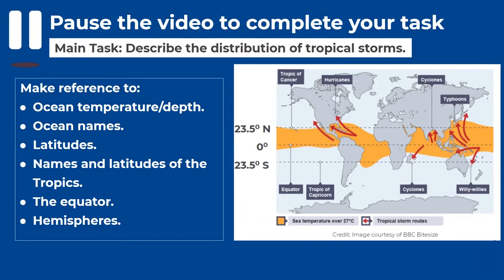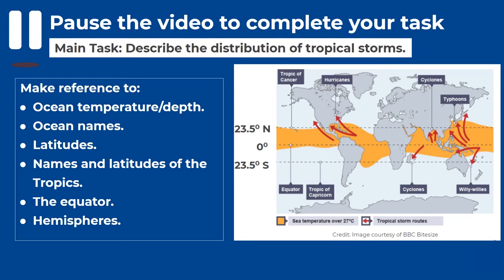So we're now going to practice a geographical skill. We're going to describe the distribution of tropical storms. The best way to think about this is to imagine that I cannot see the map that's on the screen. So you need to describe to me the distribution of tropical storms in so much depth that I can recreate the map in my mind.